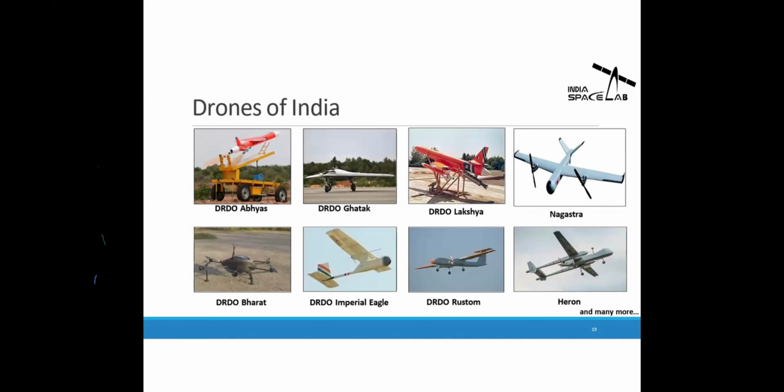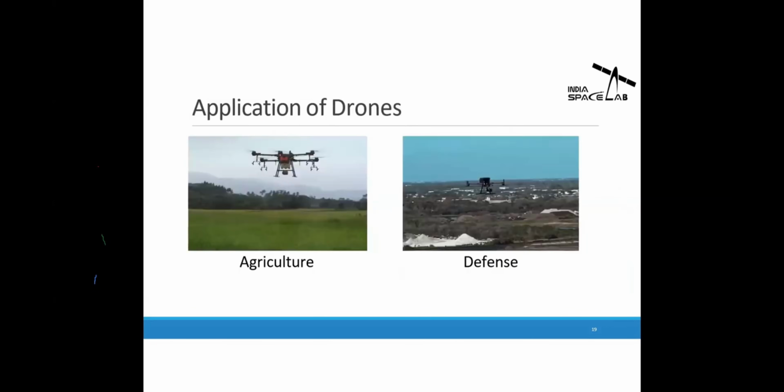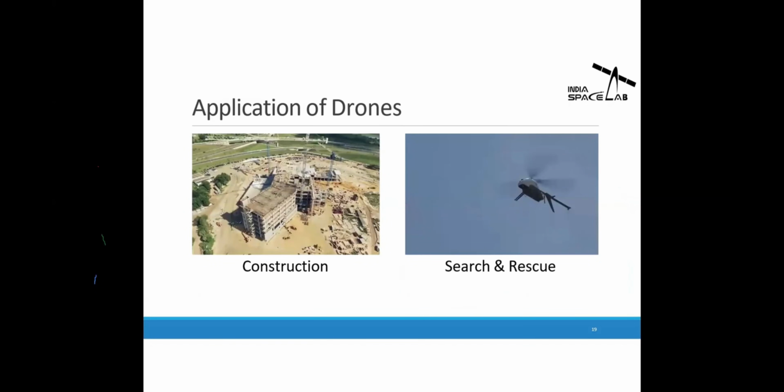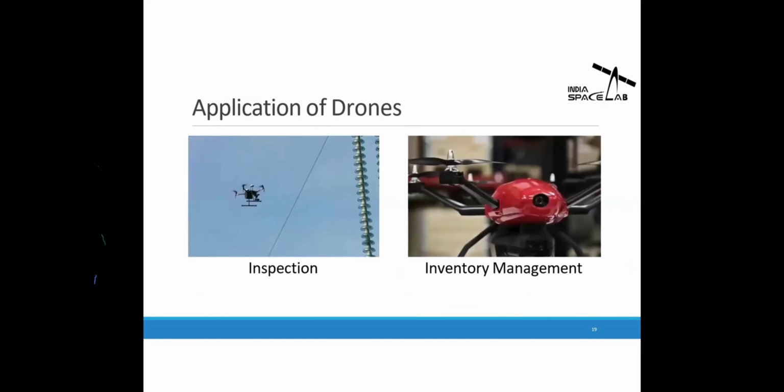Now let's see what the applications of the drone are. Let's say we have developed the drone, but what are its applications? The very first is agriculture, where we can use drones to spray fertilizer on the crop. We can use the drone for defense applications. Then for construction work, search and rescue missions, and inspections like power line inspection or thermal inspection. For inventory management, we can utilize the drone. For delivery purposes, as we all know, different delivery partners want to shift to drone delivery so that they can provide faster delivery.